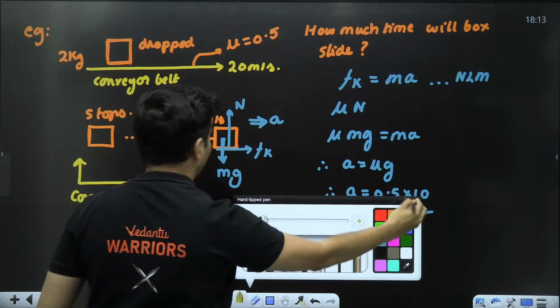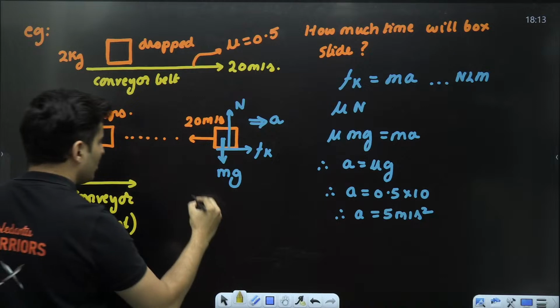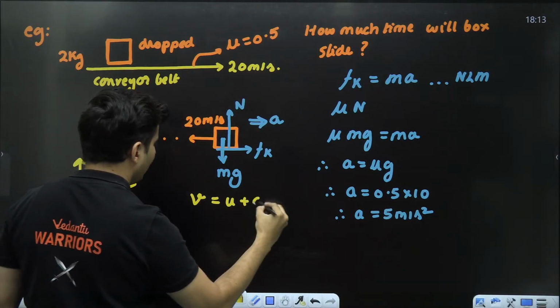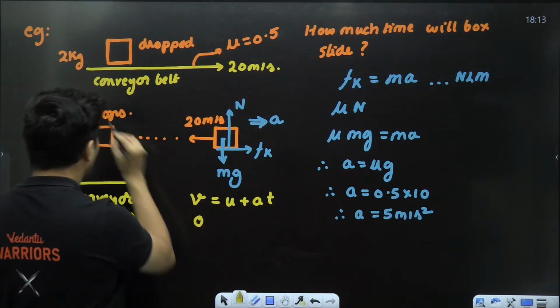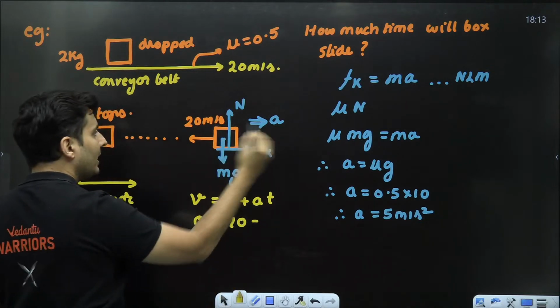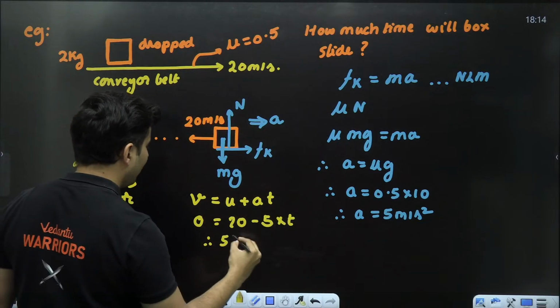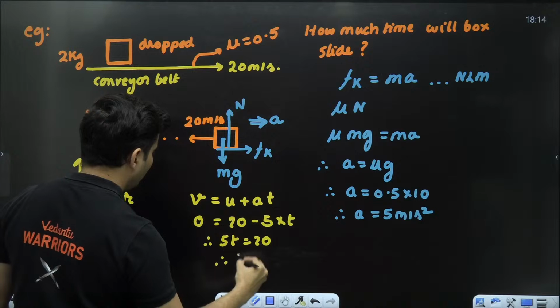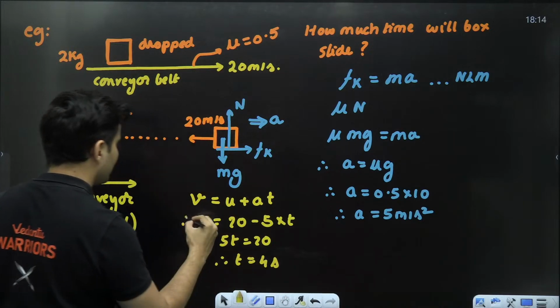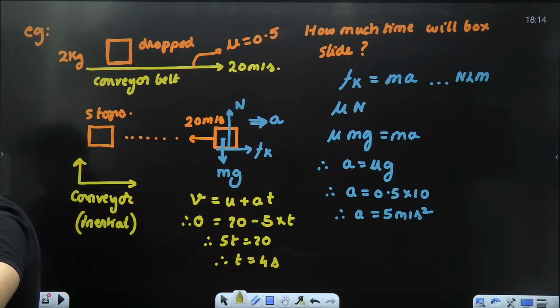Now you use the kinematic equation. Final, initial and time. So use v equals u plus a into t. Final velocity 0, initial velocity 20, acceleration negative because it is retarding, into time. Therefore 5t will be 20, therefore time will be 4 seconds. That's how you find the time taken to stop. Is this question now clearly understood in everybody's head?